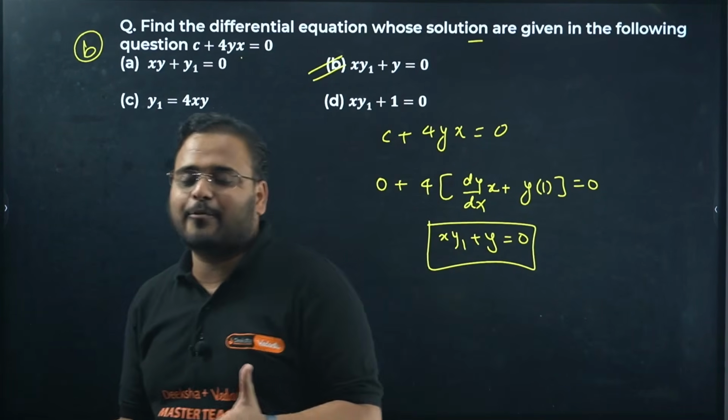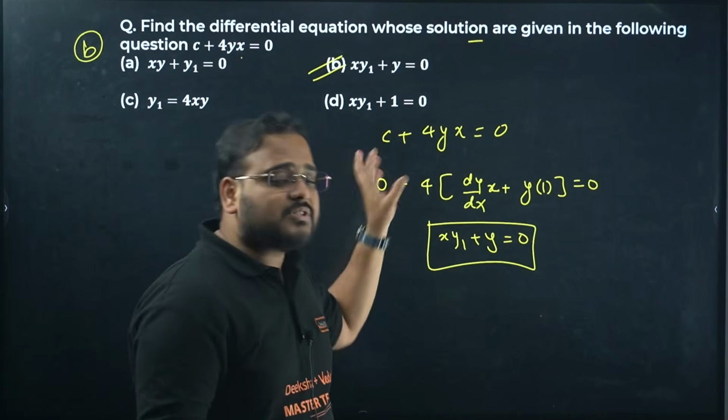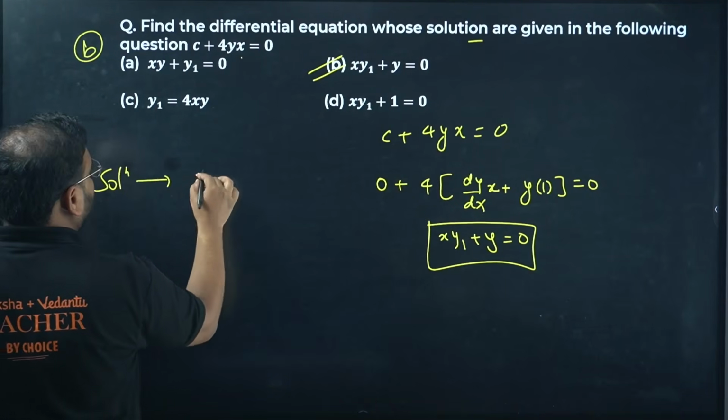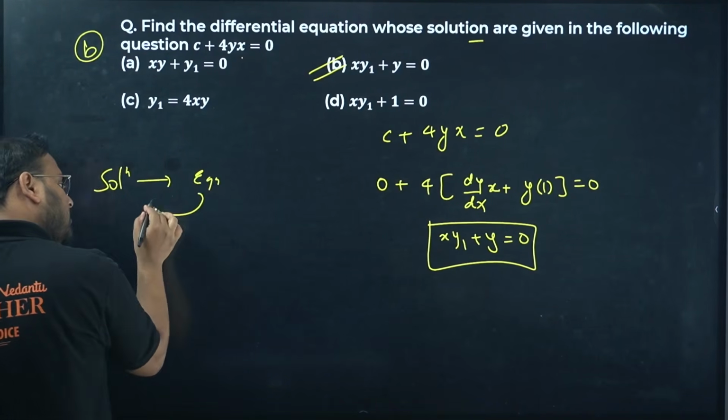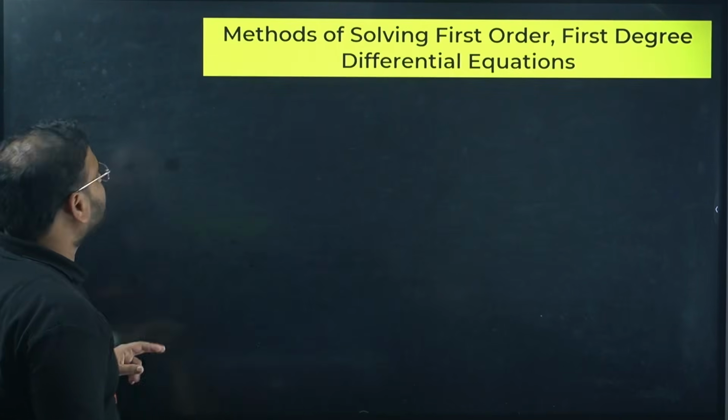Now we also have some questions where you actually have to go the opposite way. This is from where to where? Both these questions are from solutions to equation. Usually the question comes from here to here. They'll give you equations, you have to find the solution. Let's go and check that out.